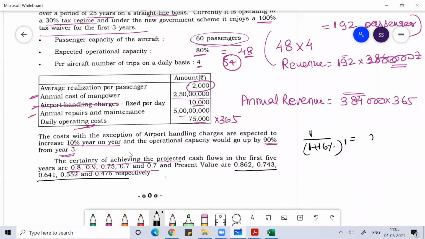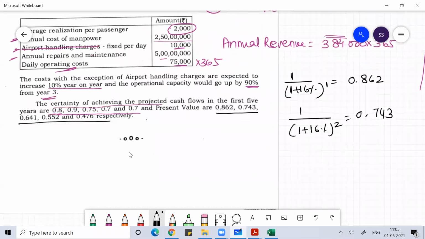This they have given you already as 0.862, so that in the exam you don't have to spend time. 1 by 1 plus 16% for year 2 is given as 0.743. So year on year, this is the calculation you get. The examiner is giving you this data for your help. I hope you are getting this. This is 0.641. So this present value factor at 16% is given to you.